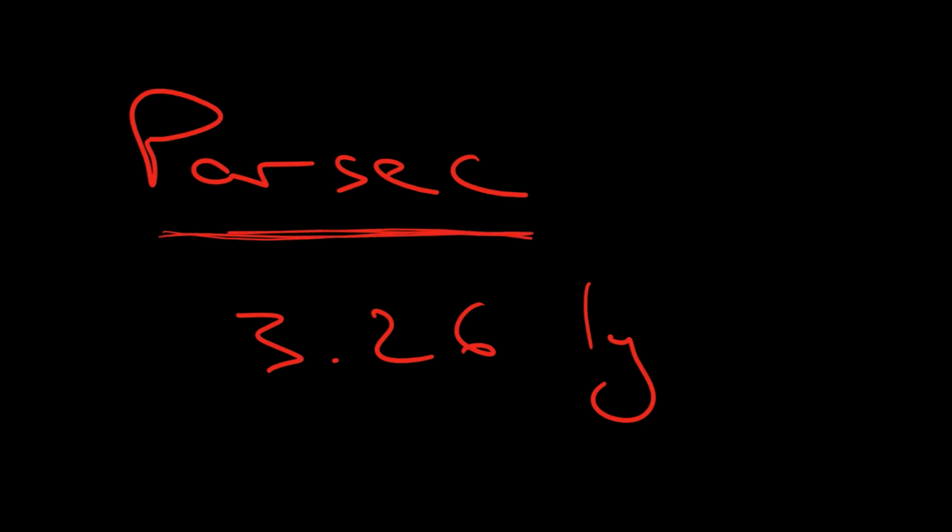But this is not a video about parsec. This is a video about what is a light year. So that's what it is. It's actually a distance measurement of a very long distance, 9.5 trillion kilometers. That's the distance that light travels in 1 year.